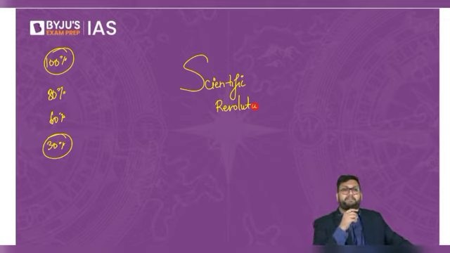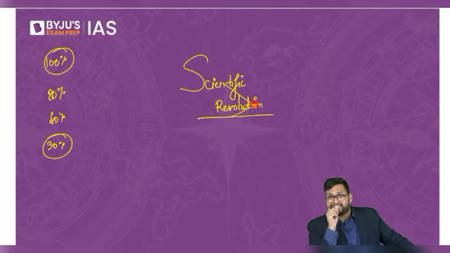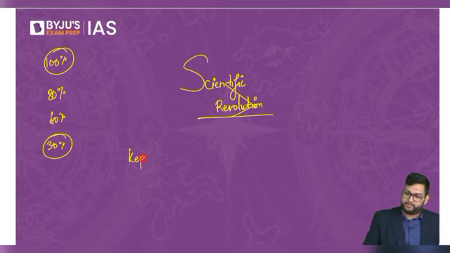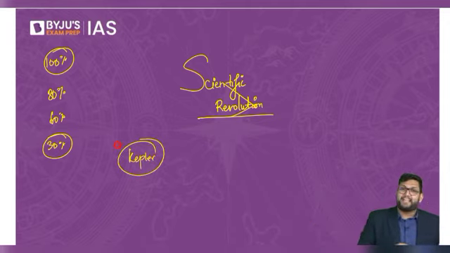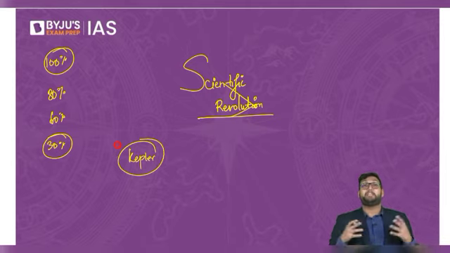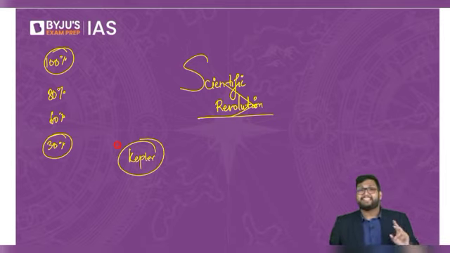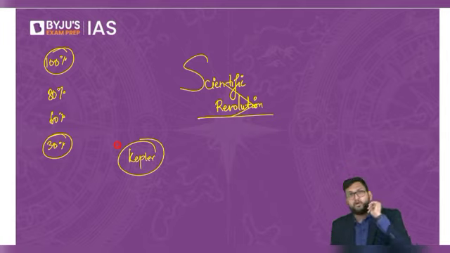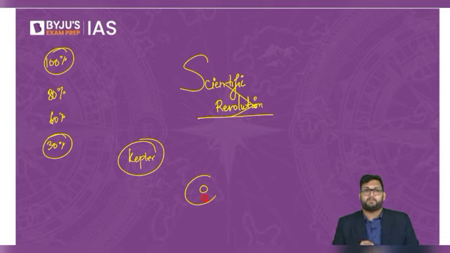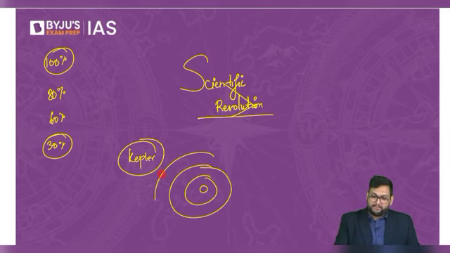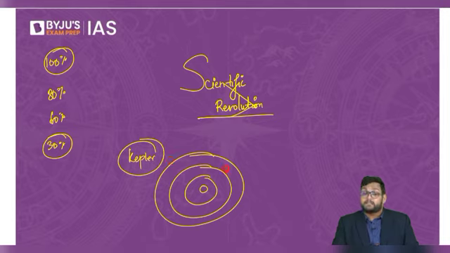And within the scientific revolution, for the first time, a person called Kepler, you would have heard about him, now gives what is called the heliocentric view. He says that no, the church is wrong. The sun is the center of the universe, and we are revolving around the sun. And we are one of the planets within this whole concept.